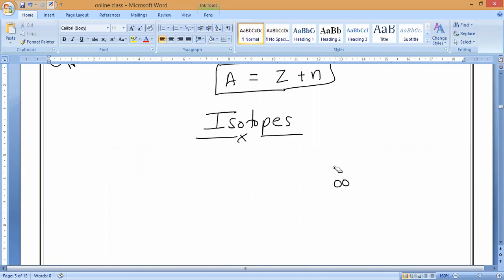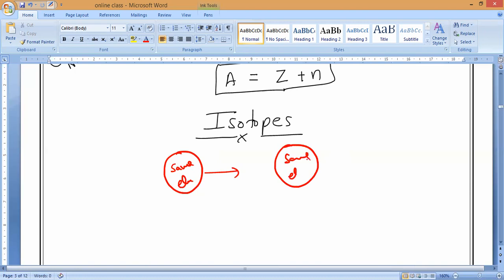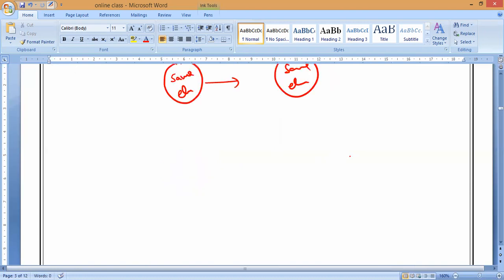I am considering atoms of the same element. Let me consider this is one element and this is also the same element. Both are the same element, and here also the same element. Same element means something is constant. What is that, guys? Atomic number. So atomic number is constant.